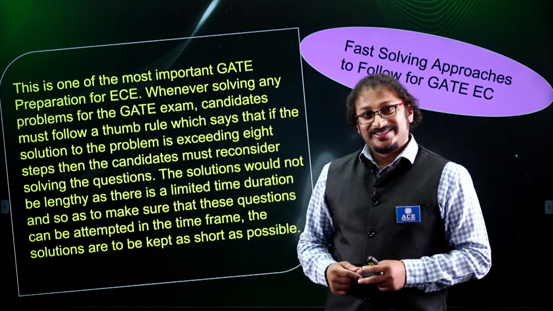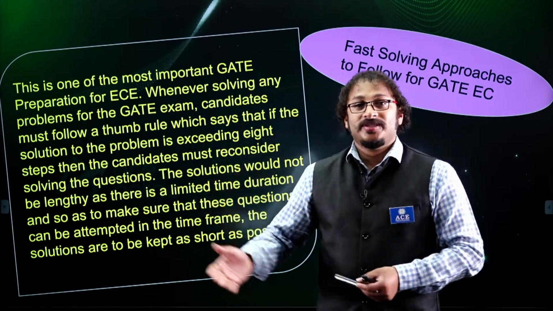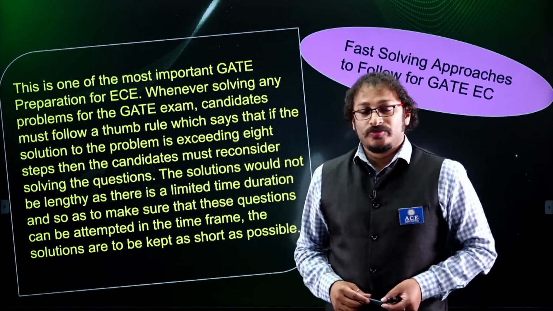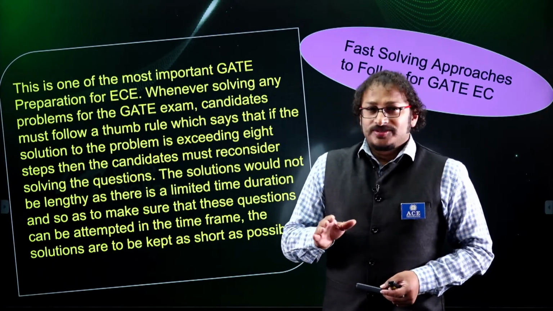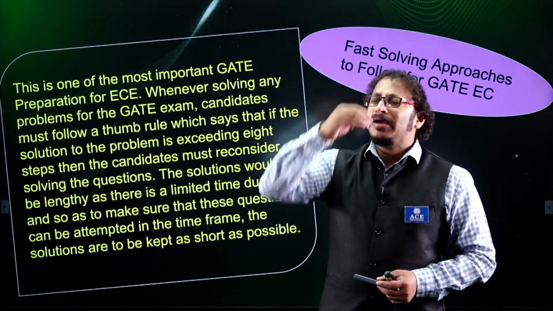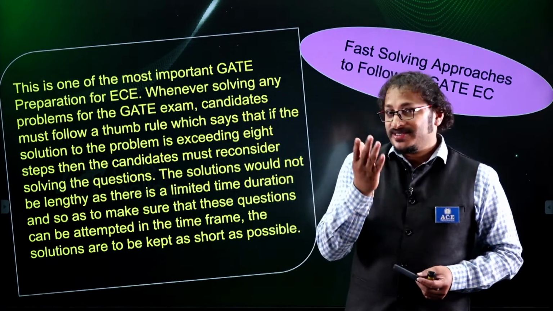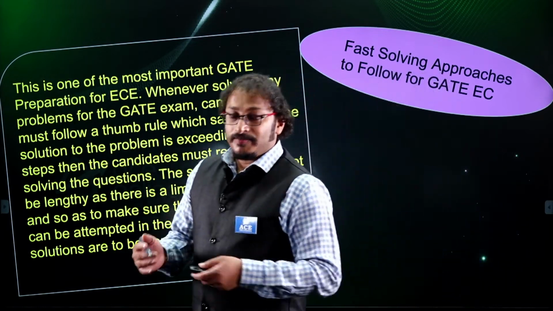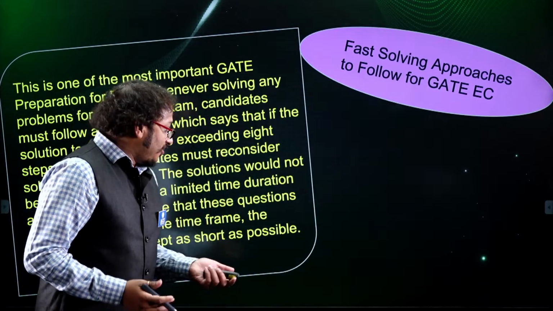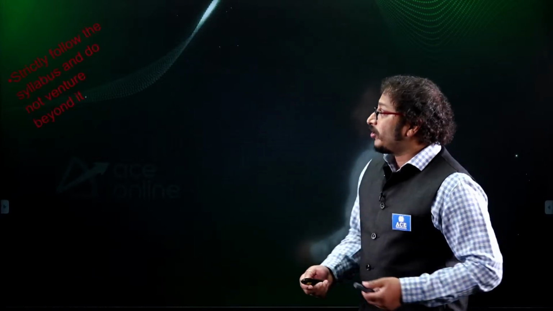That approach is wrong. For GATE exam, competitive exams like GATE or engineering services prelims, so-called objective test exams, objective questions, don't cross more than 5 steps. You need to get the answer within 5 steps at most, worst case within 6 steps. In that way, try to maintain, please, guys. Solving an answer by taking 1.5 pages, 2 pages, I don't think that adds any flavor for your time. Time savings are very important, okay, guys?